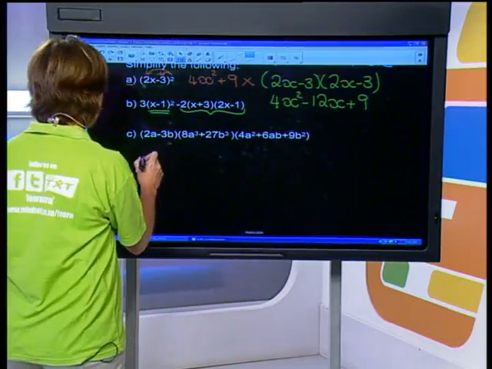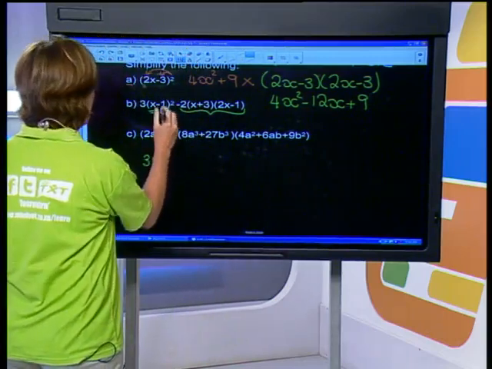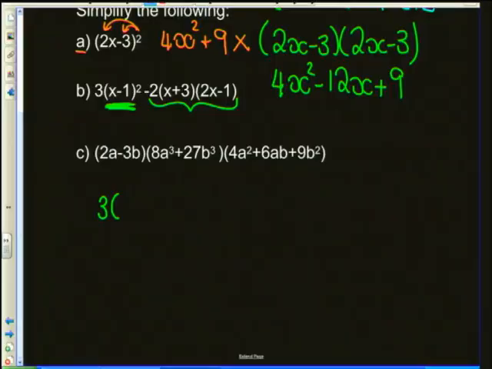Right, so first things first, I have got 3, and this bracket of x minus 1 squared. If we FOIL that out, we're going to do our firsts, which is x squared, outers, which would be negative 1x, inners, which would be negative 1x, so we're getting negative 2x, and your lasts would be positive 1, okay?